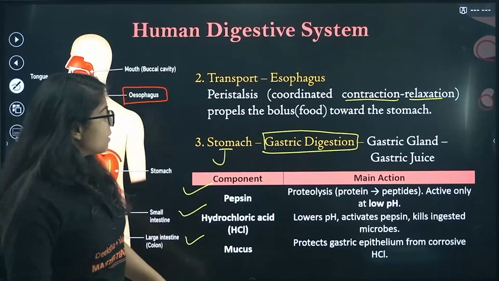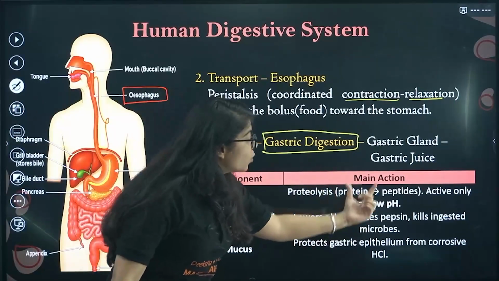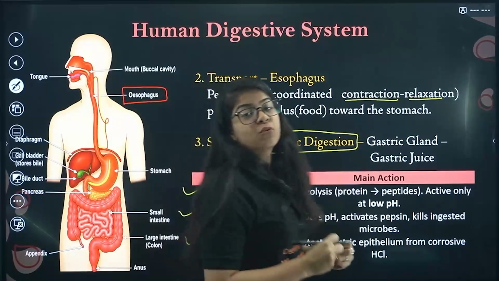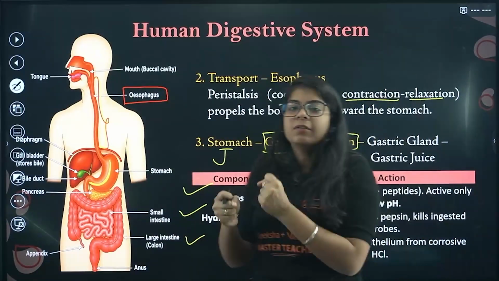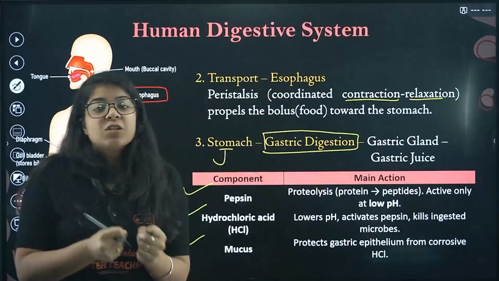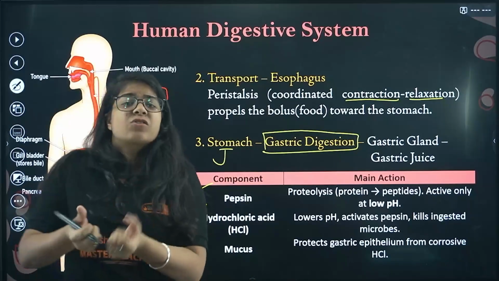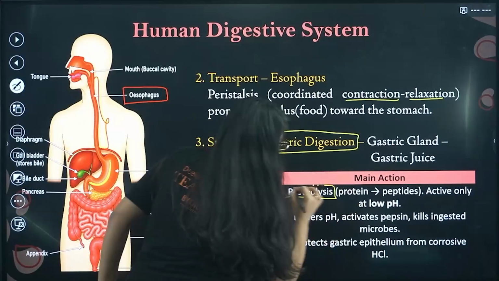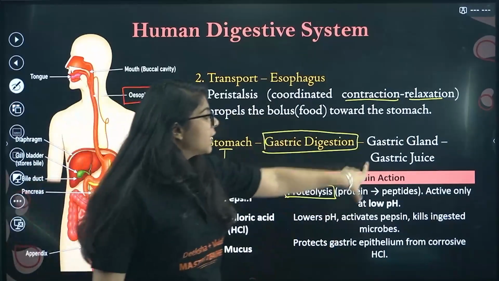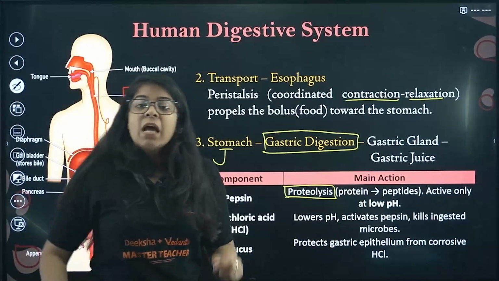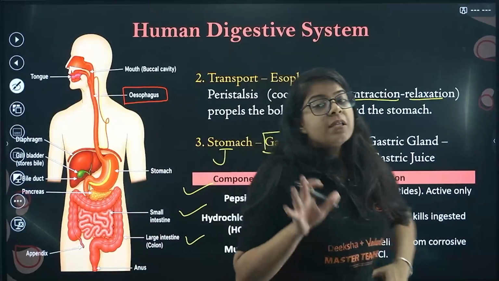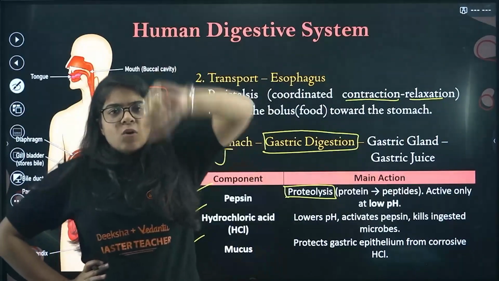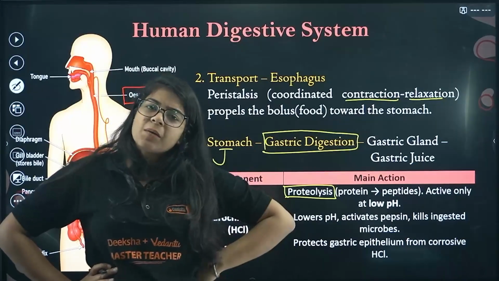Now this pepsin converts our proteins to peptides. It breaks down the proteins that we eat and converts them into peptides that are easier to extract nutrients from. This is called proteolysis. Now one very important thing is this: when the protein has to be converted into peptides, the stomach is like, how will I break the protein?